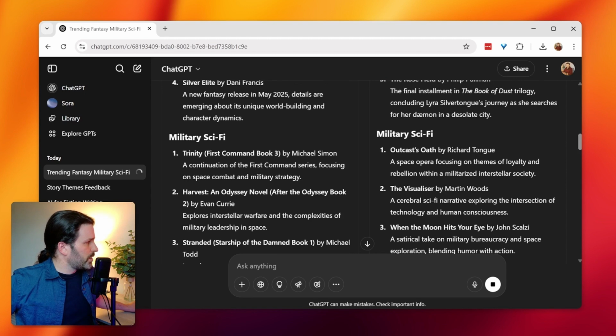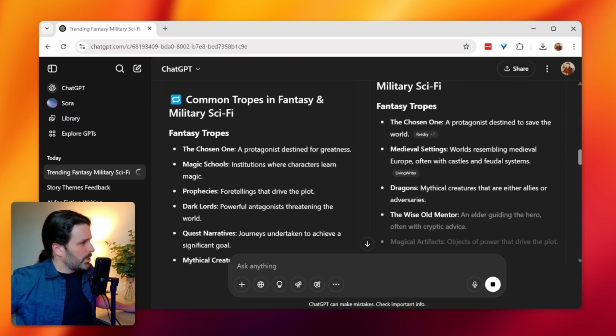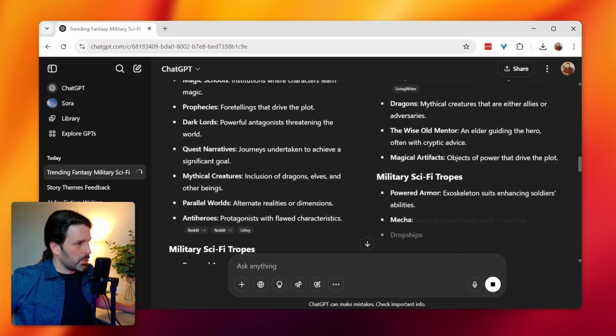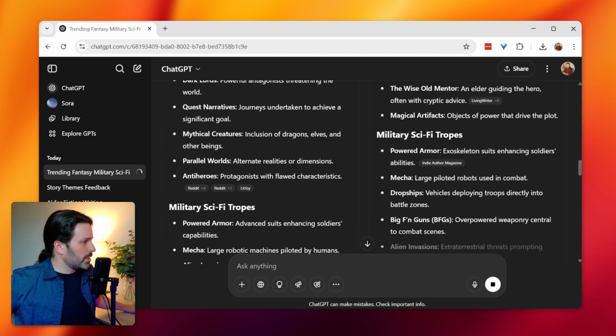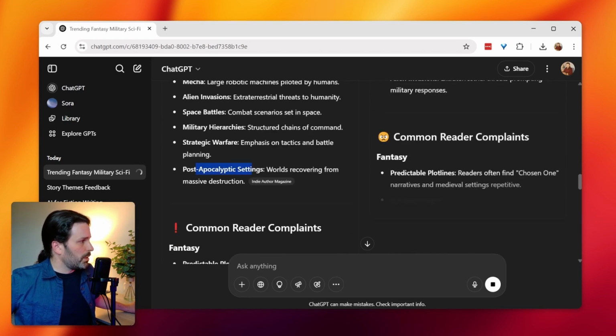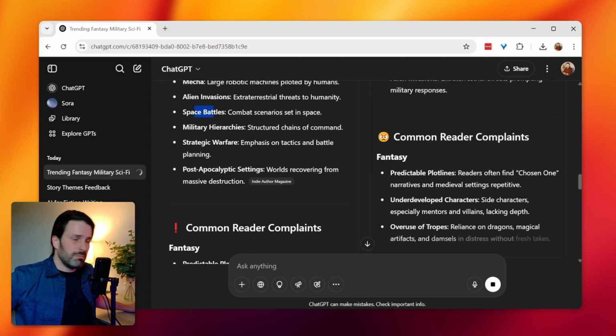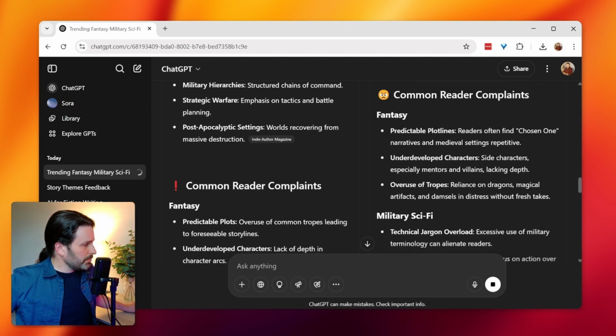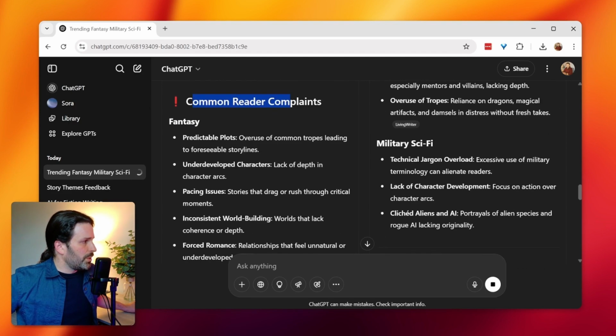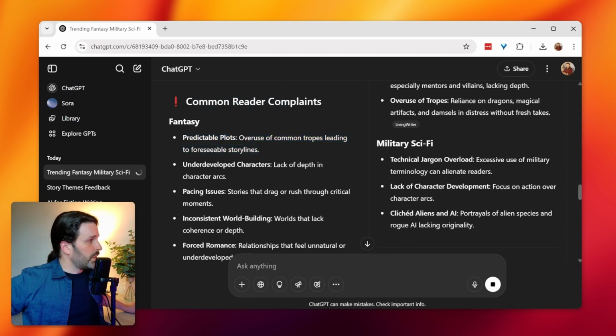Let's say I focus on the left. There's military sci-fi, common tropes: chosen one, magic schools, quest narratives, right? Pretty usual things. Military sci-fi tropes: post-apocalyptic, military hierarchies, space battles, pretty good standard stuff. Common reader complaints. Here are things that we want to avoid in writing the story that we're creating. So, predictable plots, overuse of common tropes. So, okay, we need suggestions on how to be a little more creative here.